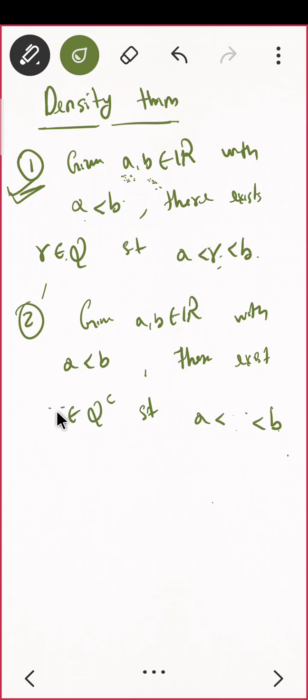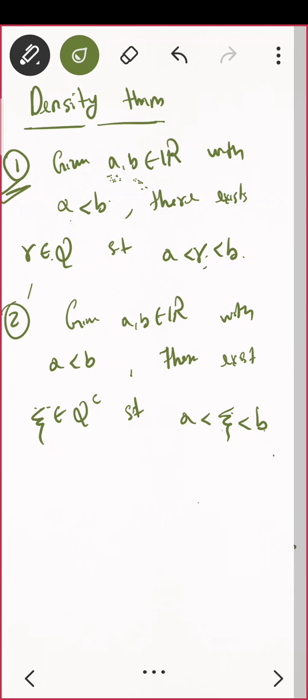Or I will write xi. There exists xi which is an irrational number such that a is less than xi is less than b. Perfect. अपने को ये प्रूफ करना रहेगा, ठीक है. Now observe something. Before starting the proof, let us see.